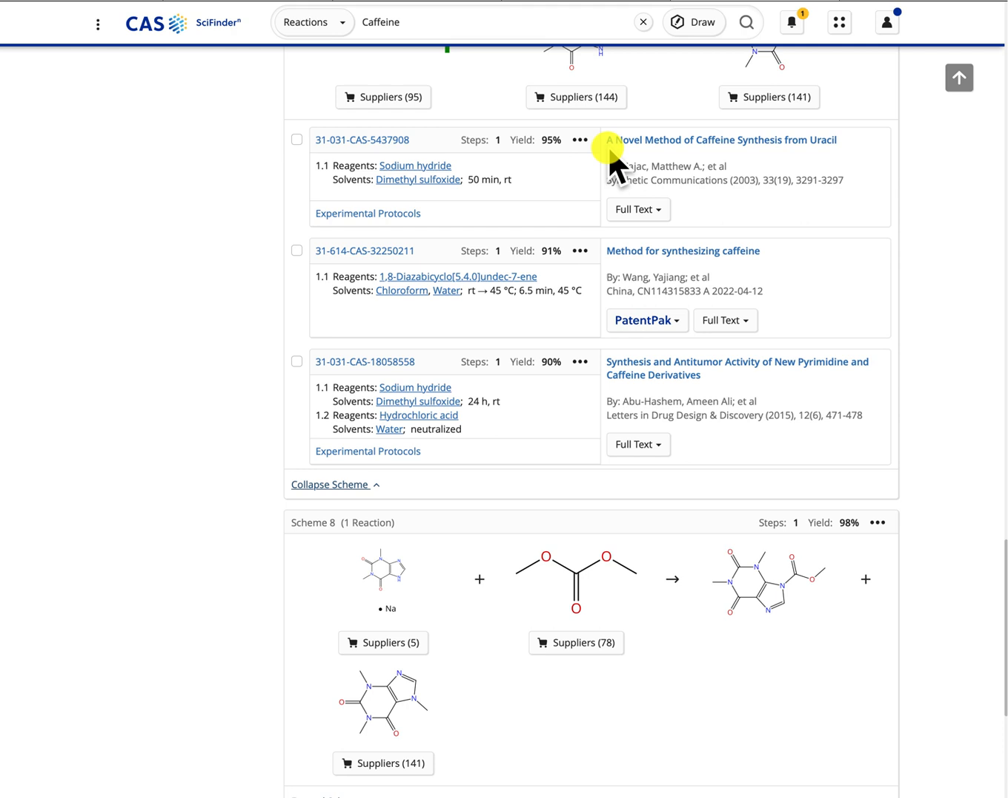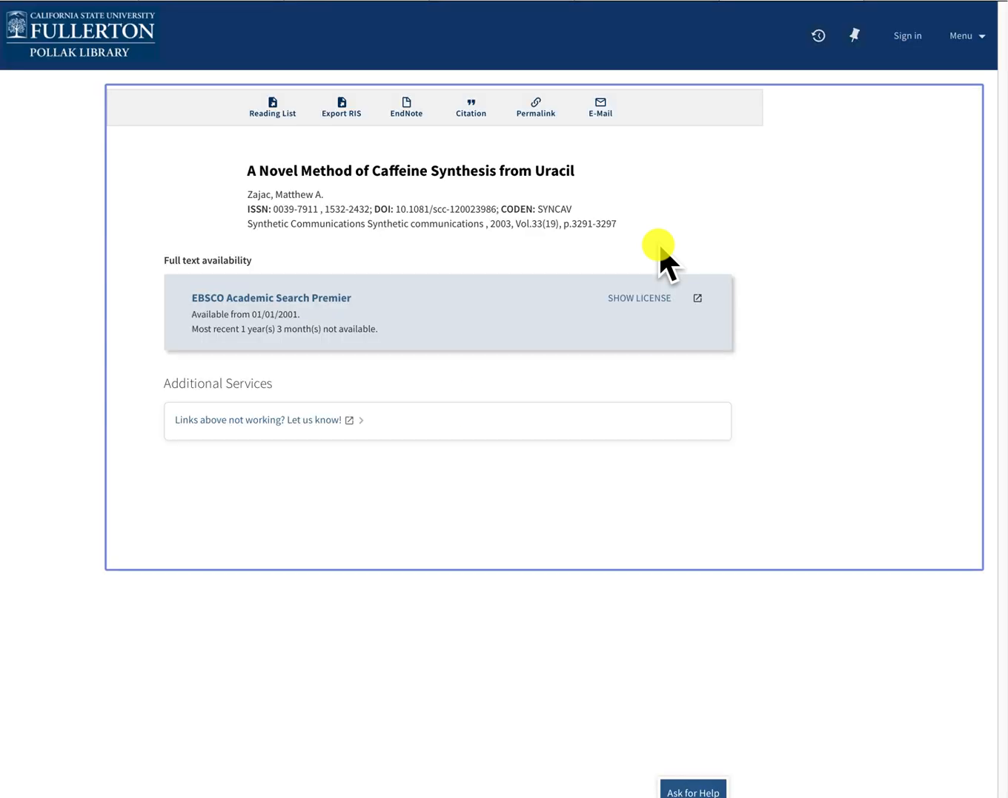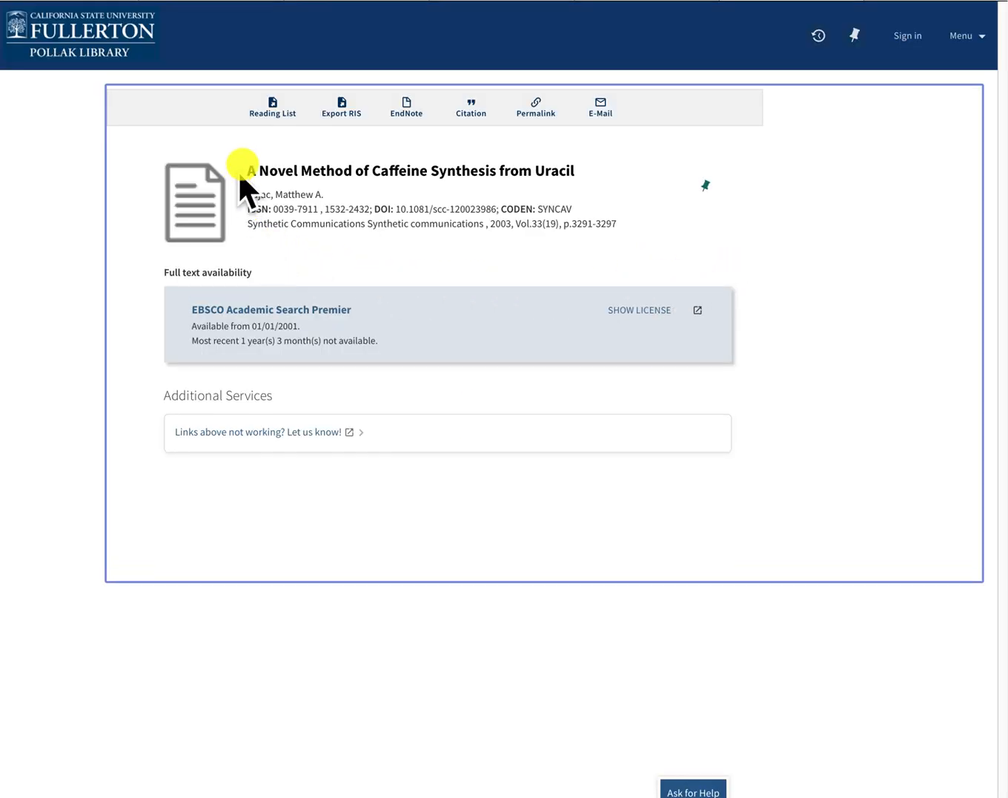Okay, this one looks interesting. A novel method of caffeine synthesis from uracil. Okay, so let's click on the full text for this one. Find it at CSUF. And this document is available from this resource. It looks like this is a database. So let's just click on this.